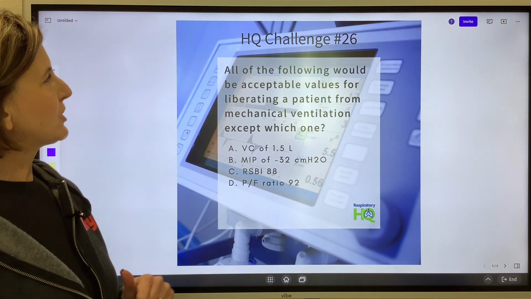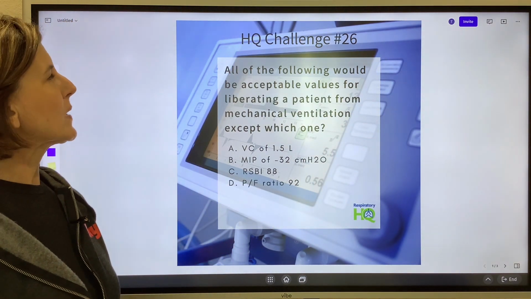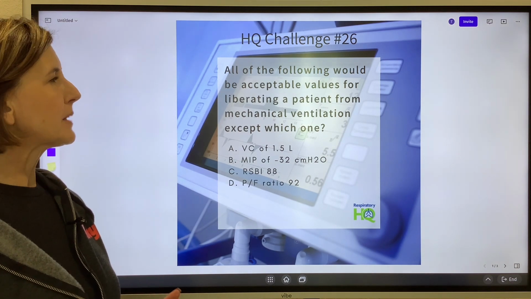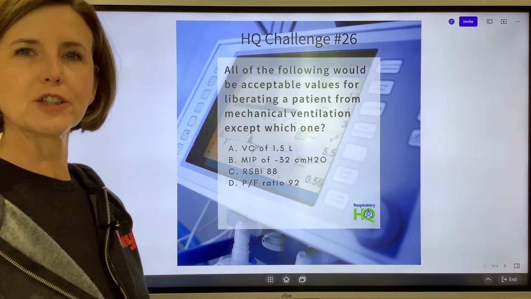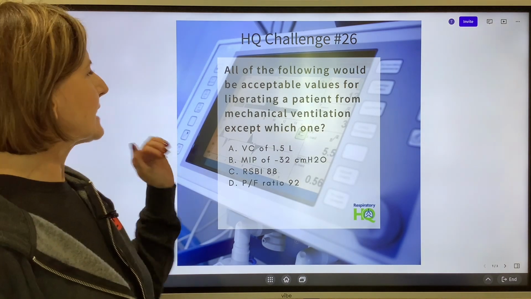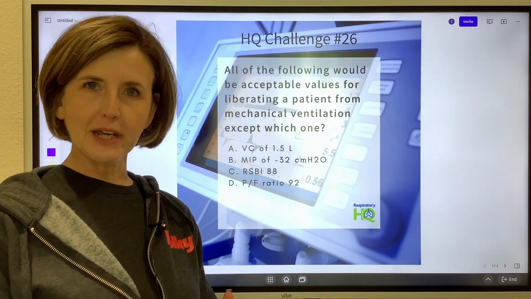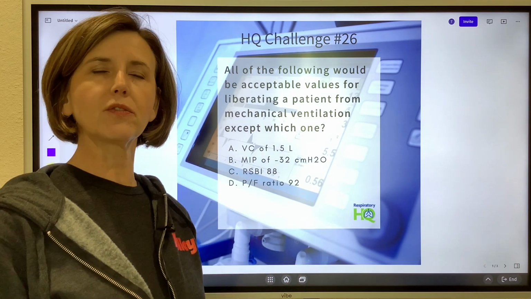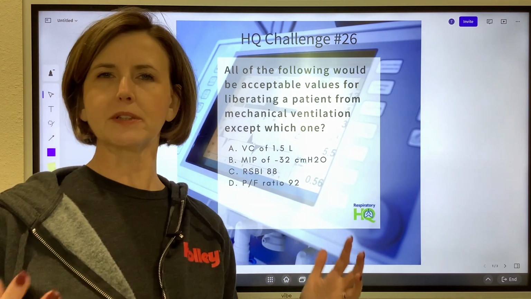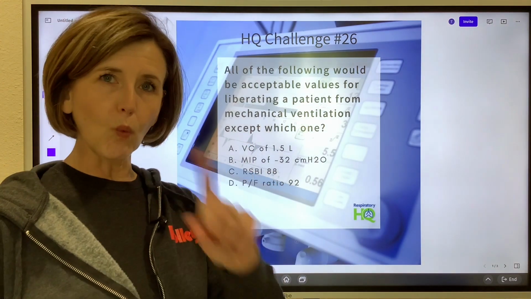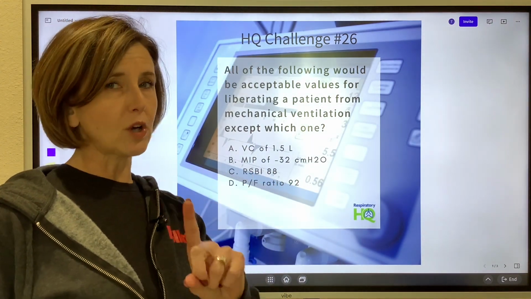So HQ challenge number 26. All of the following would be acceptable values for liberating a patient from mechanical ventilation, weaning your patient, except which one? So all of these are appropriate values when assessing a patient for weaning from mechanical ventilator, or the newest term is liberating, except one of these we would choose not to wean.